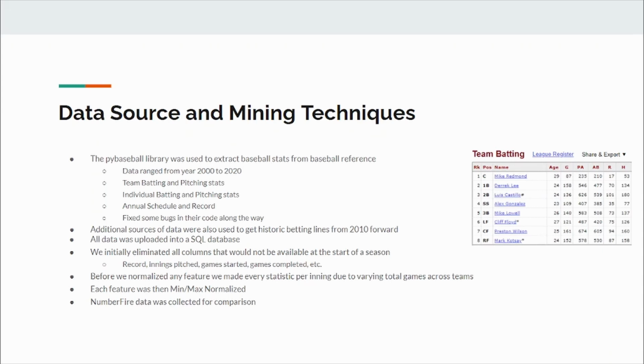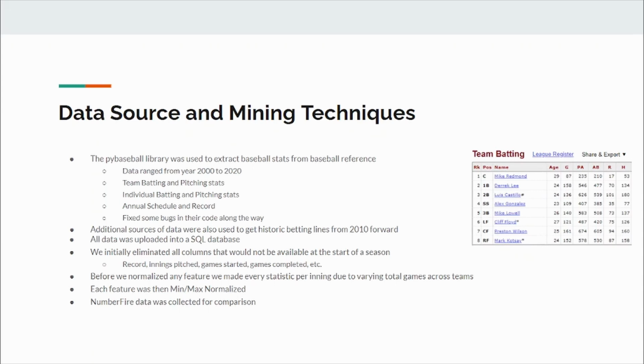Due to some teams having an inconsistent number of innings and games played, before conducting min-max normalization on the data, we converted all applicable stats to a per inning basis. Once this was taken care of, we were able to min-max normalize all of our data to begin the modeling process.